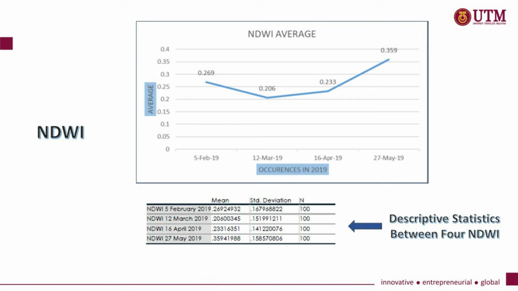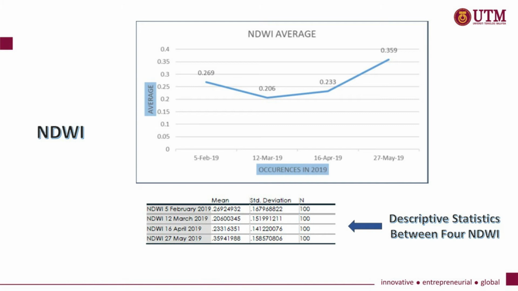The date before the occurrence, 5 February 2019, shows an average of 0.269. During the occurrence on 12 March 2019, the NDWI value slightly declined to an average of 0.206, and the line increased to 0.233 on 16 April 2019. After the occurrence, the trend line continued to increase to an average of 0.359 on 27 May 2019.